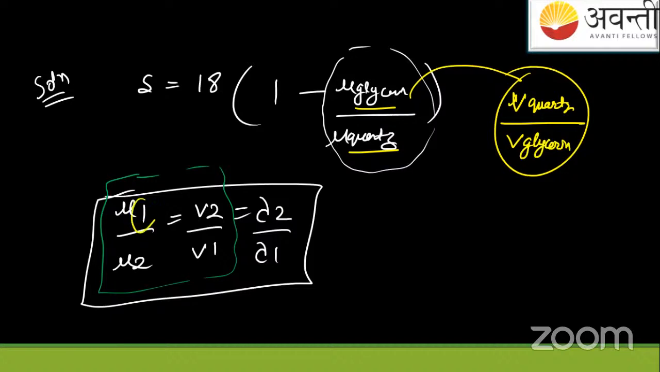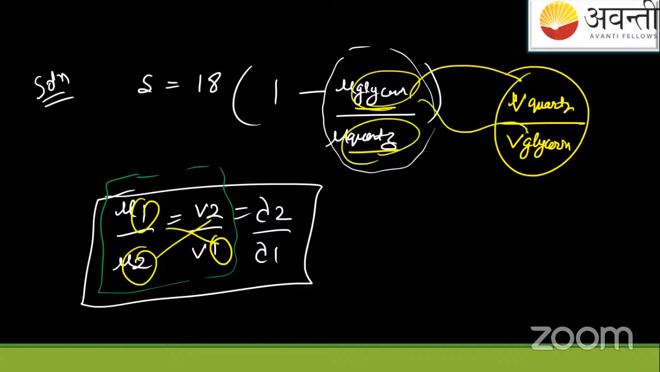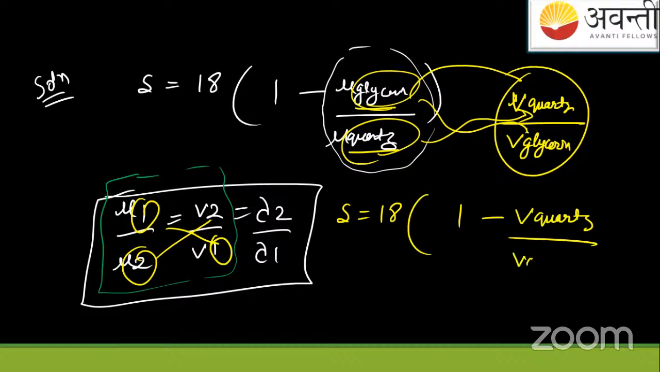Because you know, if this is 1, the down will be 1. This is 2, the up will be 2. Similarly, this is glycerin, this will be glycerin. This is quartz, this will be quartz. So the formula becomes now 18 thickness times 1 minus V of the quartz, speed of the light in quartz, upon speed of the light in glycerin. So now write the values and get the answer.